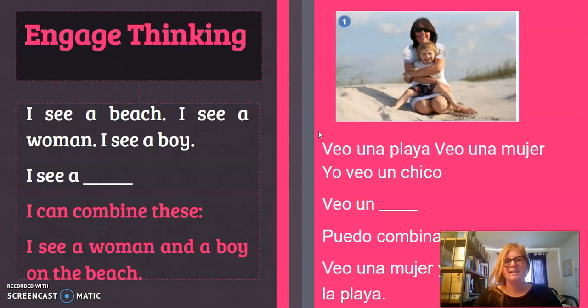So when you're looking at this picture, I see a beach, I see a woman, I see a boy. Now you can combine all of these different sentences because those all have a period at the end of each thought. You can combine all of those to, I see a woman and a boy on the beach.